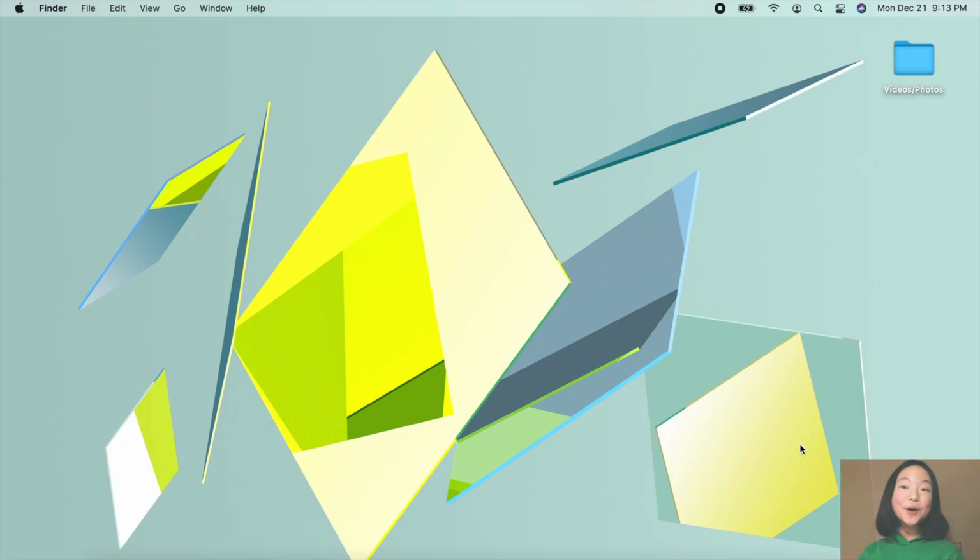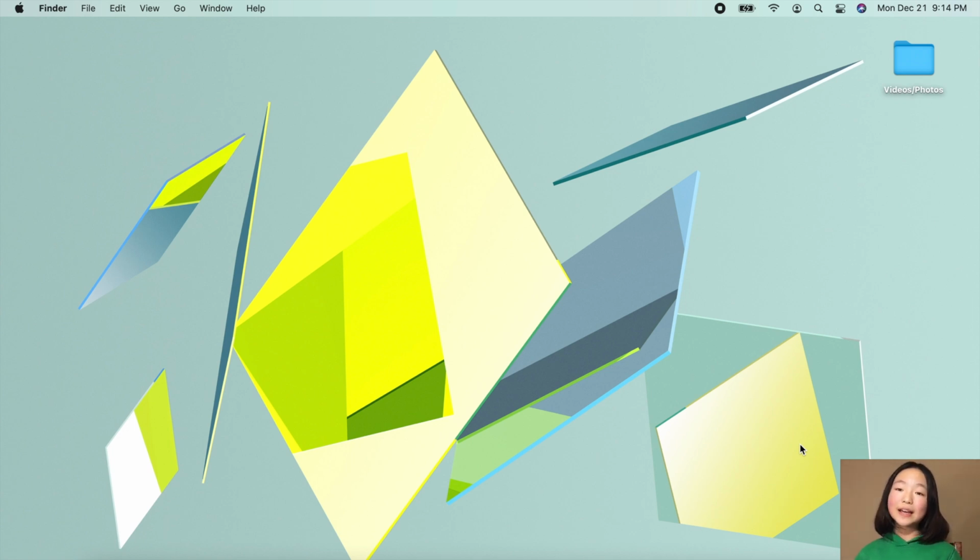Okay, so what is a struct or a structure in Swift programming? Well, in short, a structure is a reusable template for a group of variables, functions, and collections. Let's see how we can declare a struct.